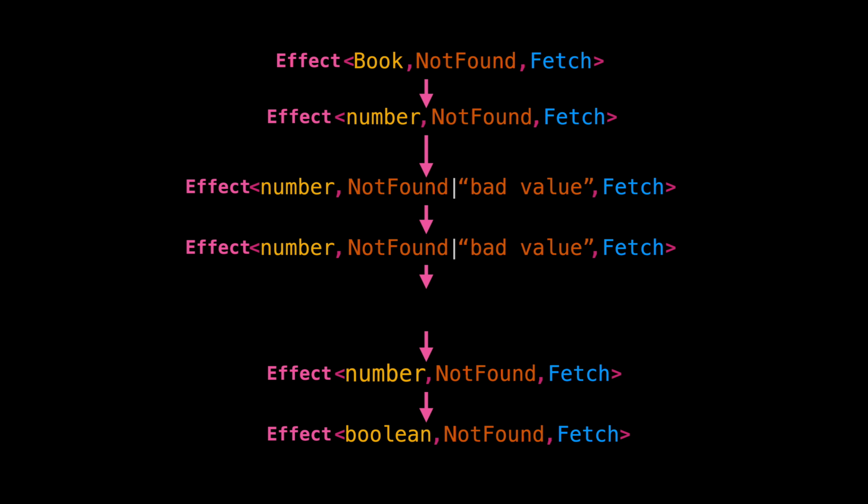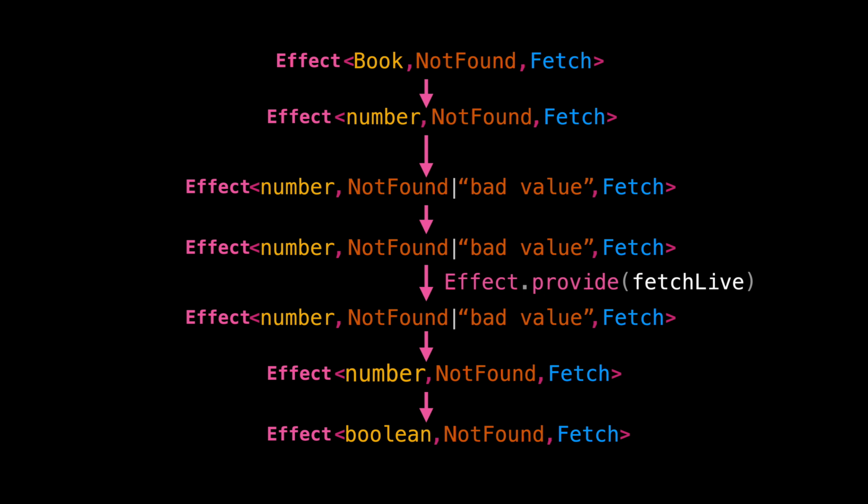For example, let's provide the fetch live implementation for the fetch dependency here. Then the rest of the chain doesn't depend on the fetch dependency anymore, and it is ready to be run. In practice, we postpone providing the implementation for the requirements and dependencies all the way to the edge of the application.